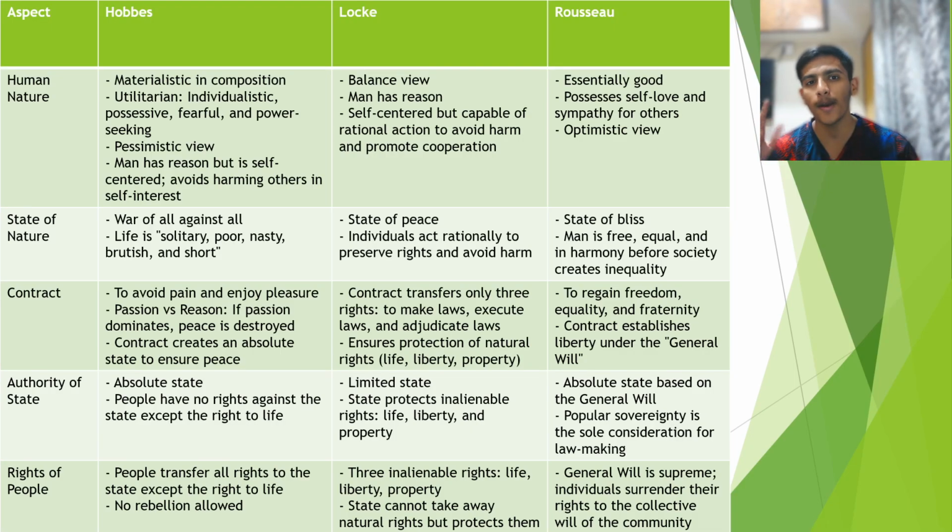It was a moderate and balanced view that man has a reason not to harm others and promote cooperation. So basically here we see that man was sane in nature. In Hobbes, man was in insanity, seeking power, but in Locke, he is a balanced, neutral individual. Though he is self-centered, he will not harm others and will promote cooperation.